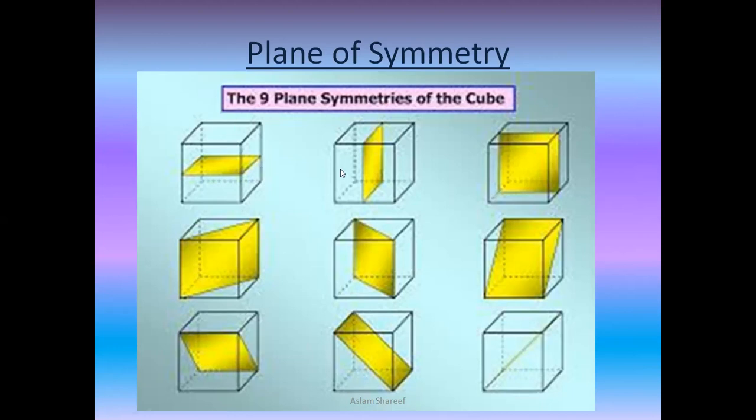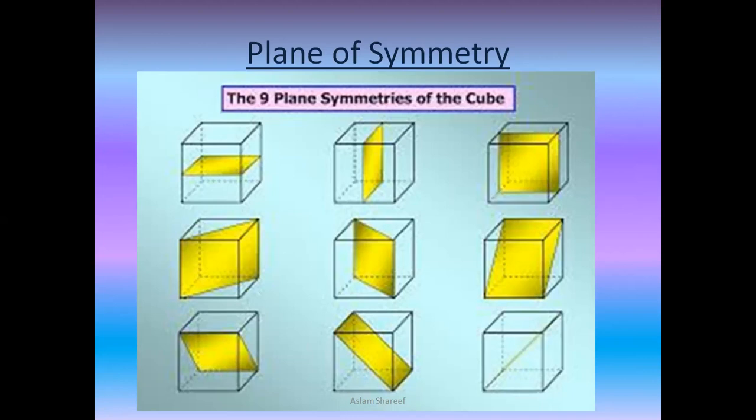So three such planes can easily be constructed, each parallel to different faces of the cube. You can see up, down, left, right, front, back. These are the three possible arrangements. Then the figure shows a diagonal plane passing through diagonally opposite edges, parallel to all the edges.